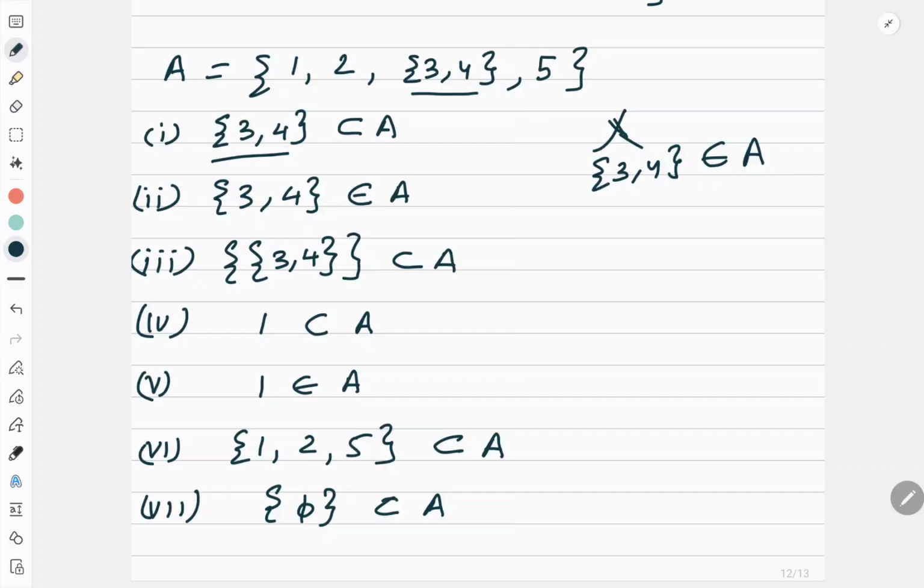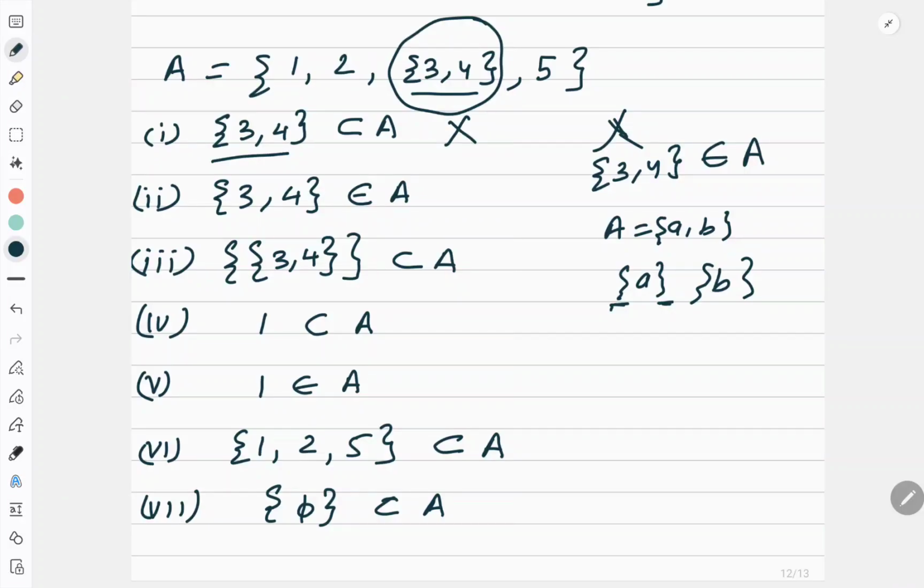Now here you will ask me one question. In the previous question, when you listed down subsets, when you spoke about A equal to {a, b}, you said {a} is a subset. You said {b} is a subset, meaning every element is a subset. Then why can this element not be a subset? Answer to this is, when you list out the subset, it has to be in these brackets. Here it is not so. Brackets are there, but that represents only that element. So the first answer is false.